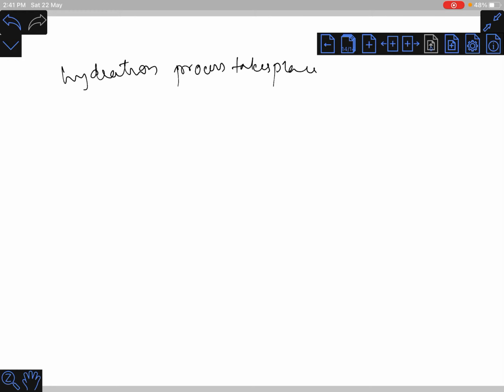When water is added to the cement and that reaction takes place, there will be flocculation of cement particles formed. What this flocculation does is entrap the water in it.